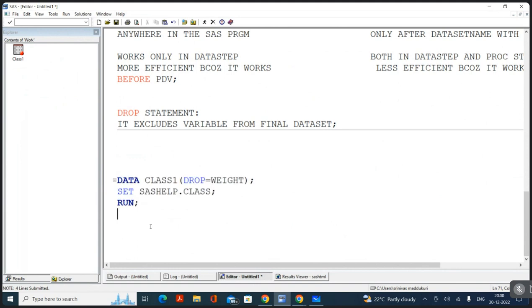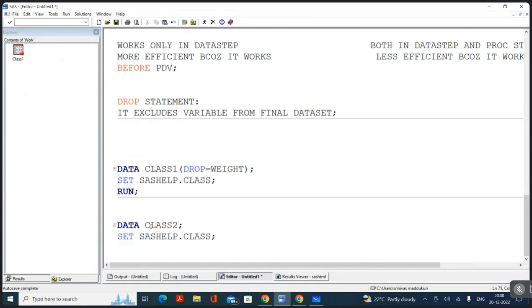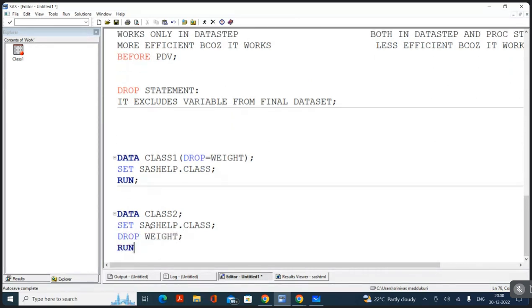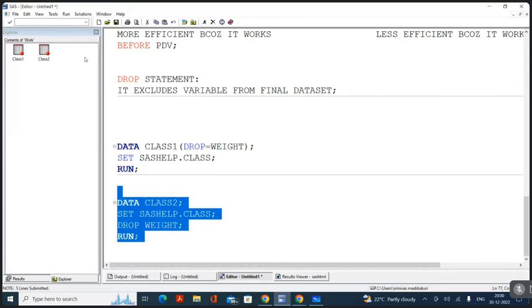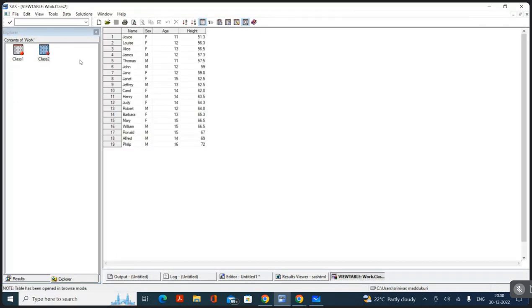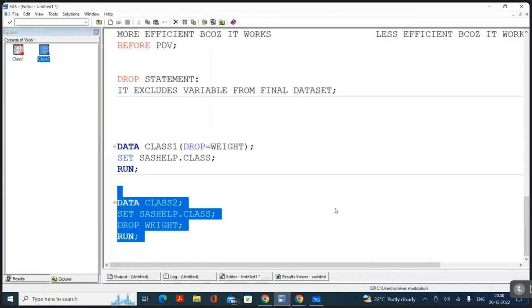So from today onwards, we can write it like this also. Data class2; set sashelp.class; then I'm writing drop weight. Very simple. You don't need an equal symbol or anything, just the variable name. Now we execute the program. In class2, there is no weight variable. Can you see this? So we have two choices: we can write a drop option, or a drop statement.